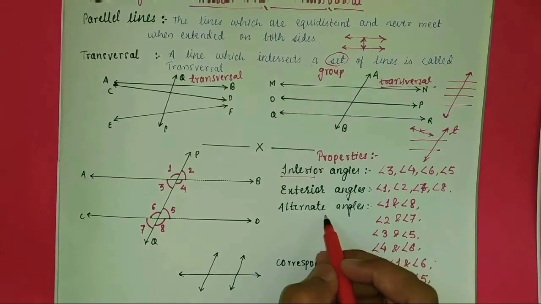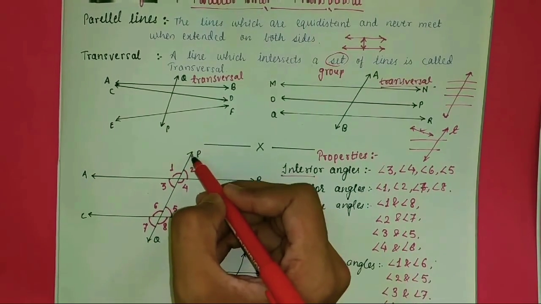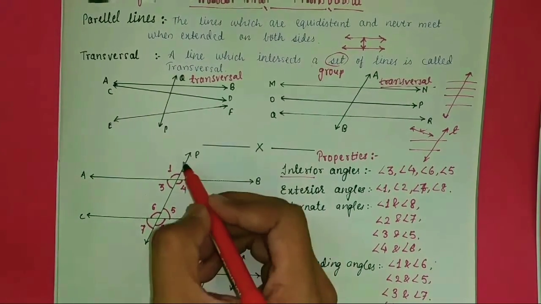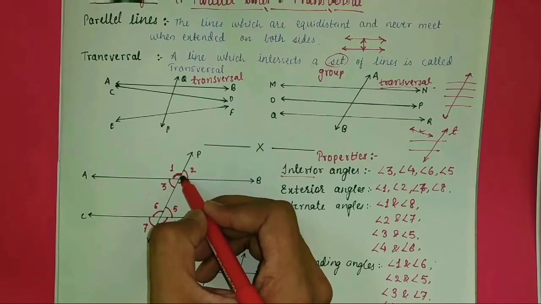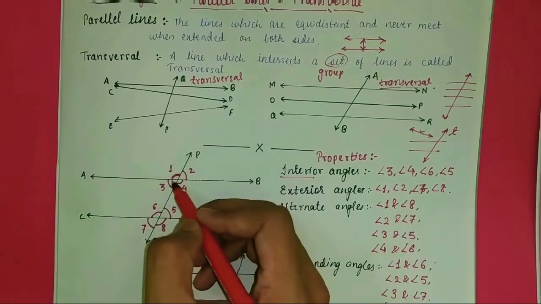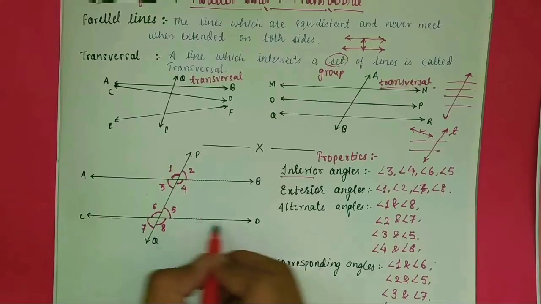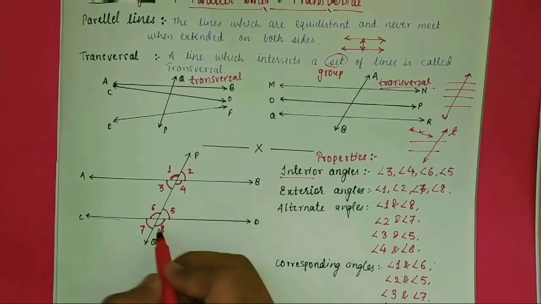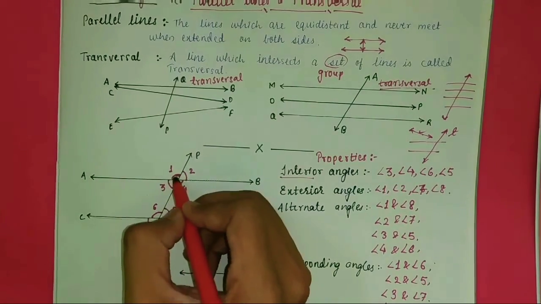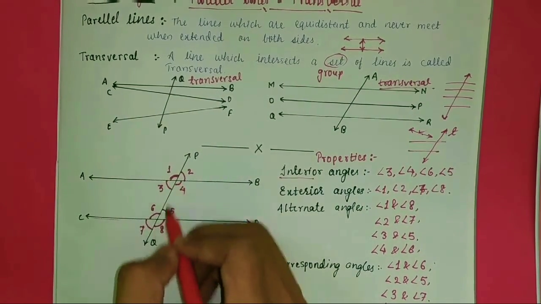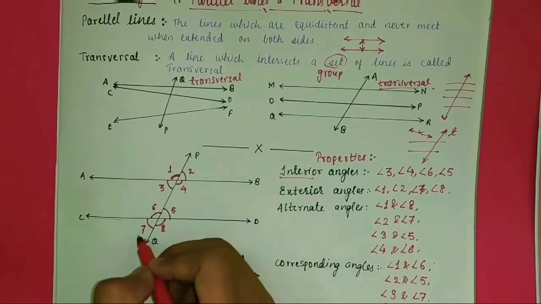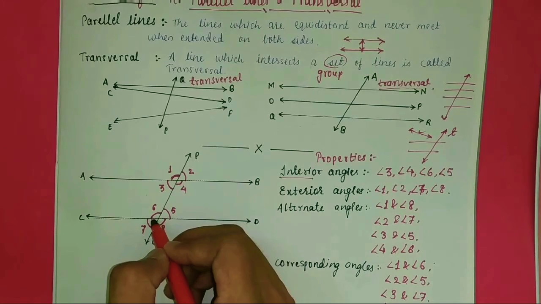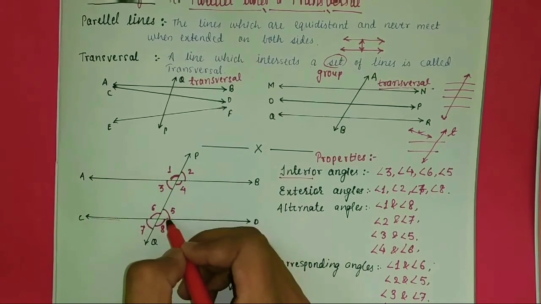Then what are alternate angles? In alternate angles you have to note which side of the transversal and of the line the angle is formed. Angle 1 is on the left side of the transversal and upside of one line. Angle 8 is on the right hand side of the transversal and on the lower side of the line. Therefore 1 and 8 are alternate angles. 2 and 7, 4 and 6, and 3 and 5 are alternate angles.